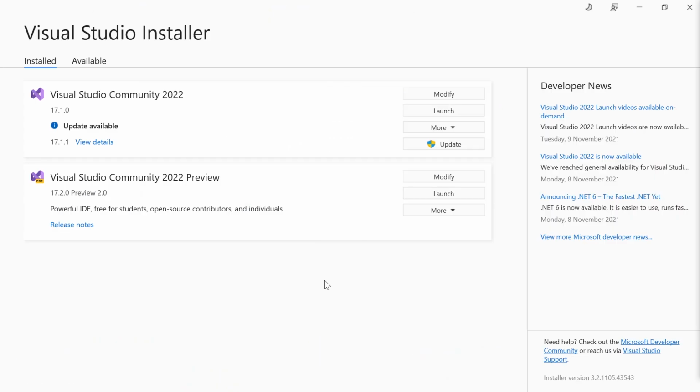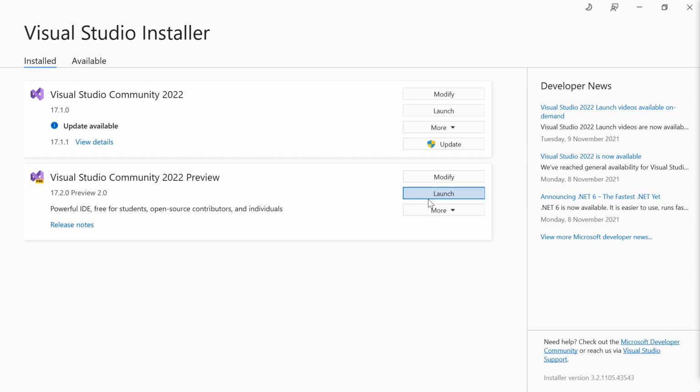All right, first let's have a look at the Visual Studio installer, because by the time of recording this, you need the preview edition of Visual Studio 2022. As you can see here, I've got the community edition and I've got the version 17.2.0 preview 2.0. I think it also works with preview 1. Not quite sure about that, but well, depending on when you're watching this video, things may have changed. So just make sure to use the preview version, or if .NET 7 already is released, but then I guess you would watch another video, hopefully also by me.